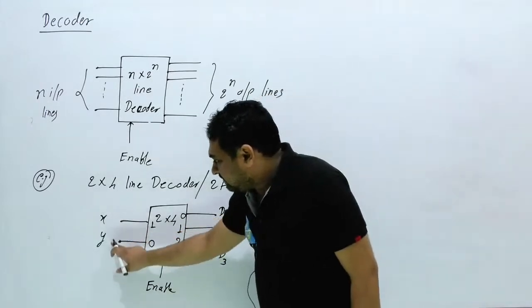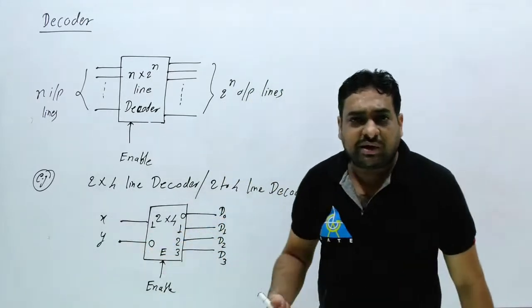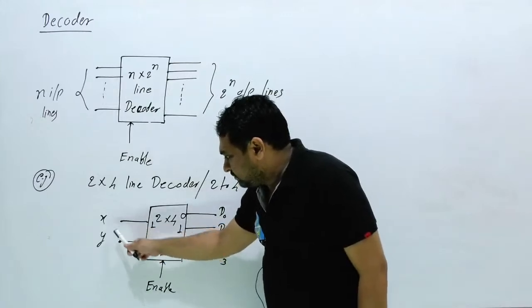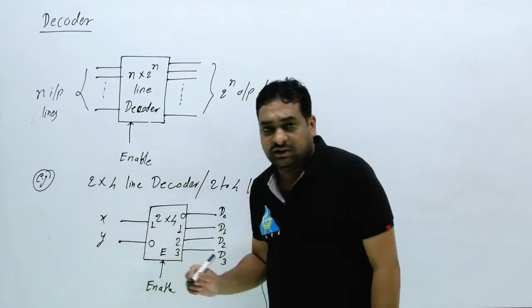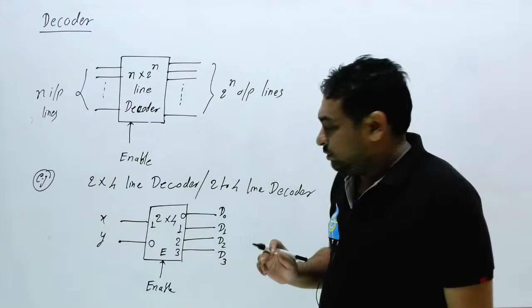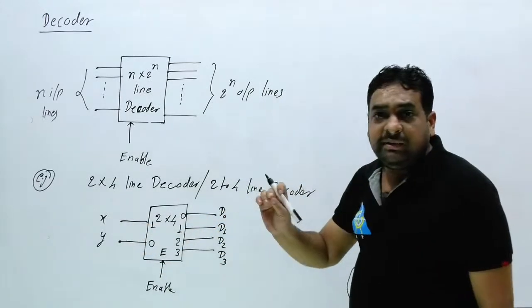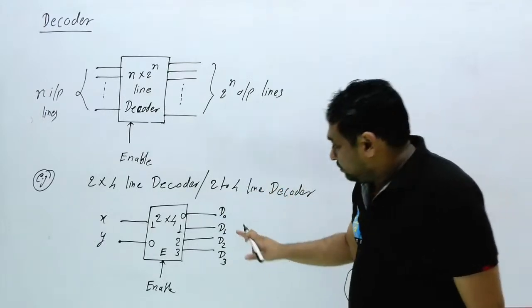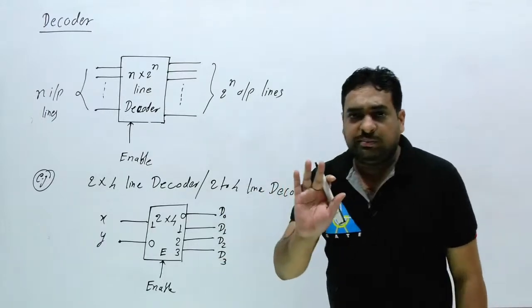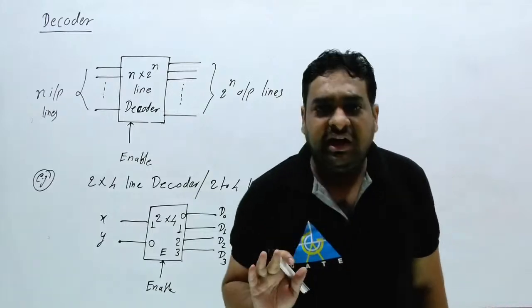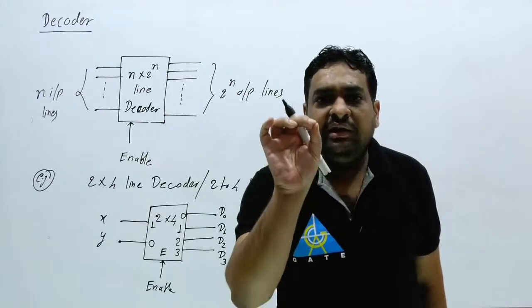Now how many different XY can be possible? 0 0, 0 1, 1 0 and 1 1. So what will the decoder provide? If XY is 0 0, then this LED will be on. So you can treat this as 4 outputs possible. At one time you will get only one output.